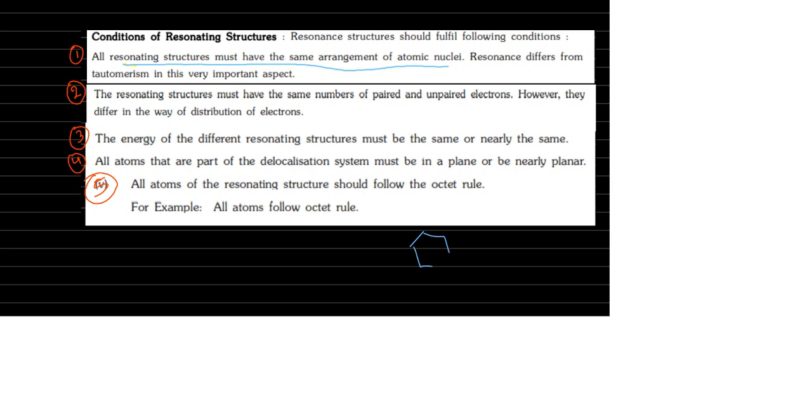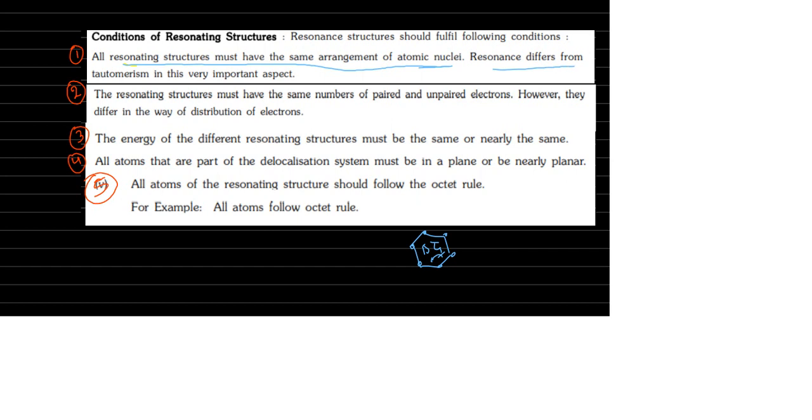Written in the benzene ring. While you are writing the resonating structures, the pi bonds can move, but the carbon atoms should be in the same position. These carbon atoms and hydrogen atoms should not be changed. That is the meaning. The resonating structures must have the same arrangement of atomic nuclei.